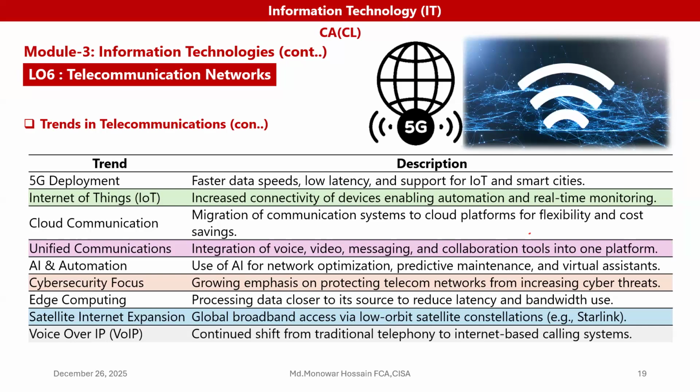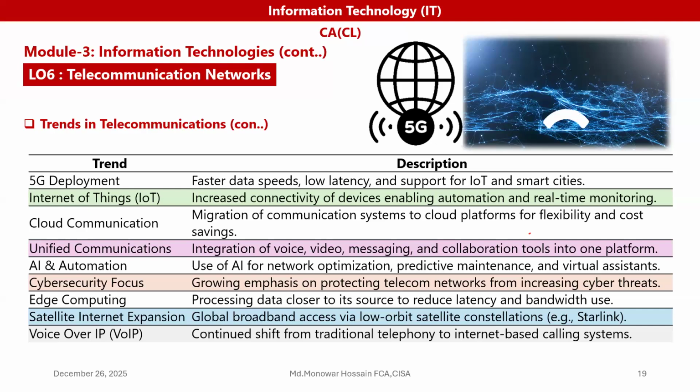So 5G development means fast data speed, low latency, and support for AI, IoT, and smart cities, smart offices, etc.